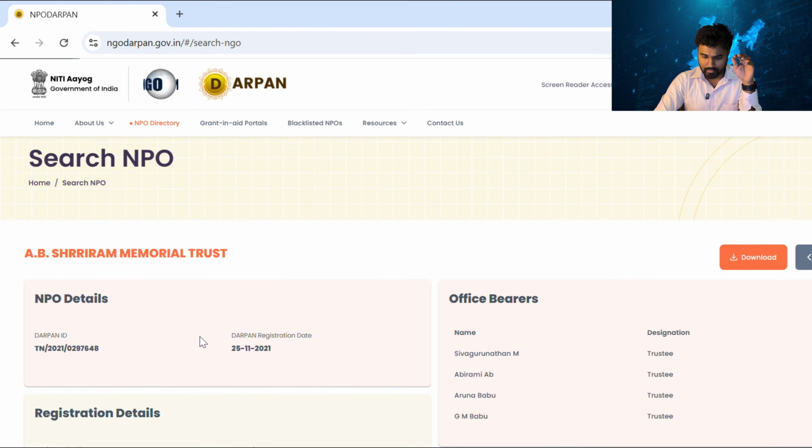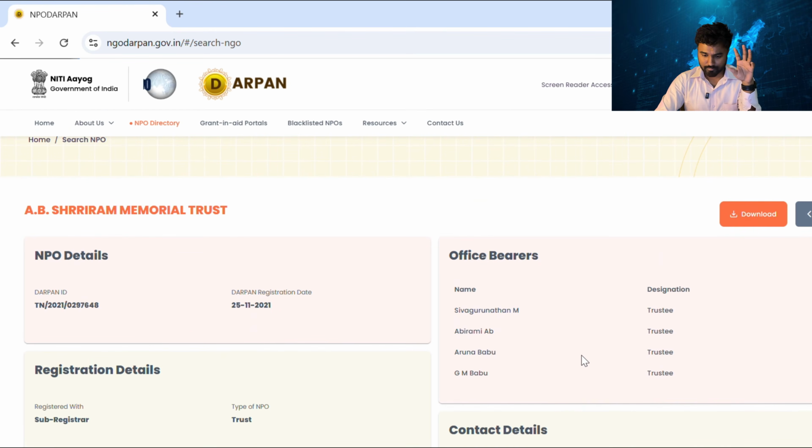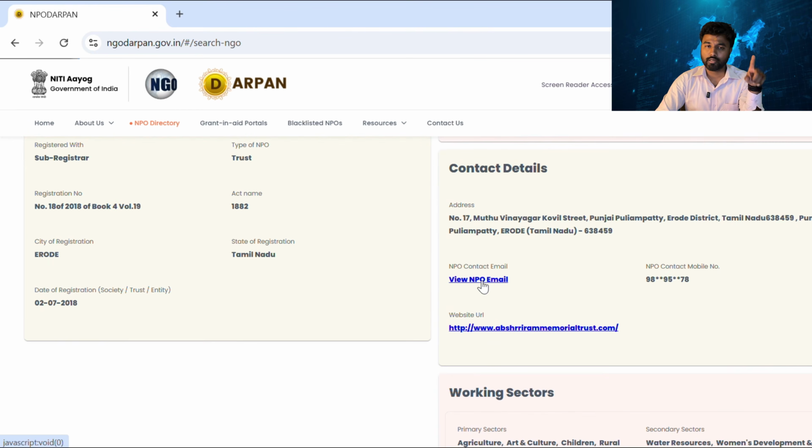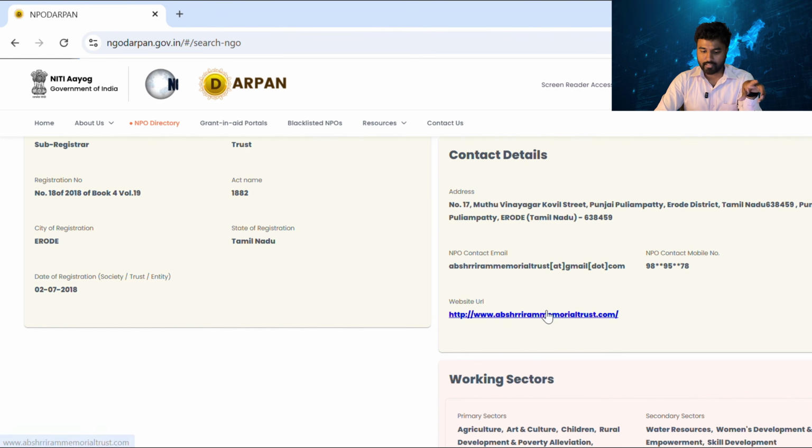You'll get the management details, so who are all the trustees. The trustees' names are mentioned here. And yes, if you click this, you'll get the email ID of the NGO where you can contact the trustees, and also a website. Most of the NGOs are registered, but they don't have a website. That is a harsh reality. But if they have a website, obviously they'll mention it here, and you'll click the website and get the details of the NGO on that website as well.